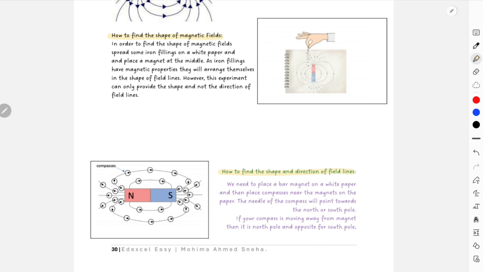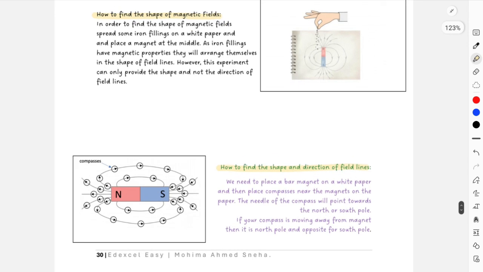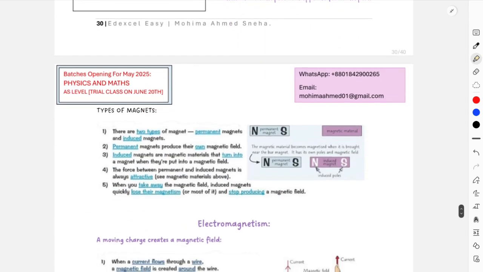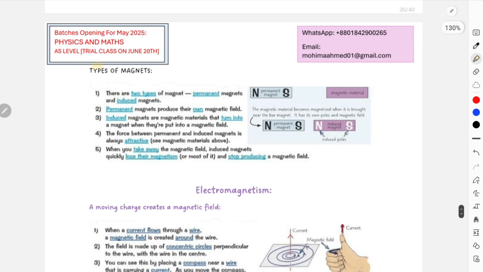These 2 descriptions are extremely important. There are high chances that they would ask you to describe these 2 diagrams or these 2 experiments to identify the direction and shape of field lines. Very often asked. And then again, if we move down, these are the types of magnets: induced magnet and permanent magnet.